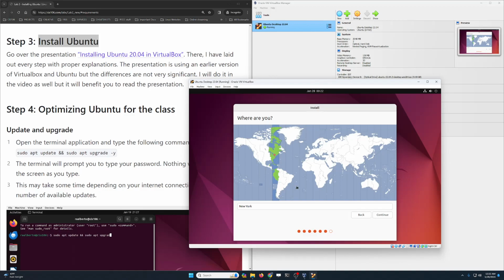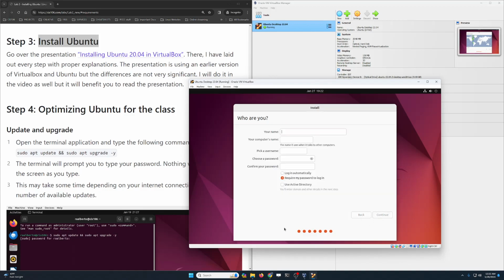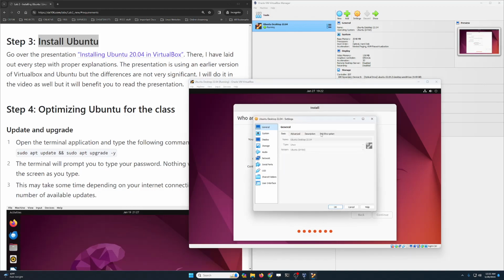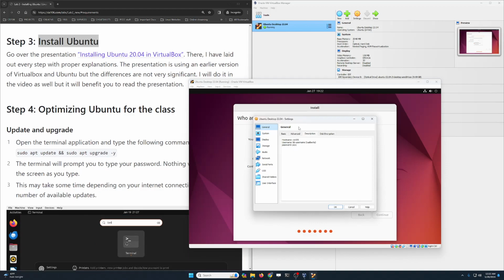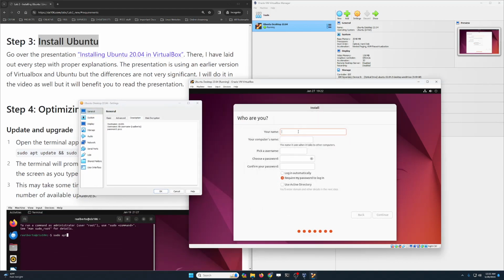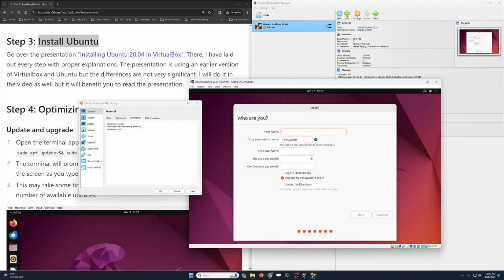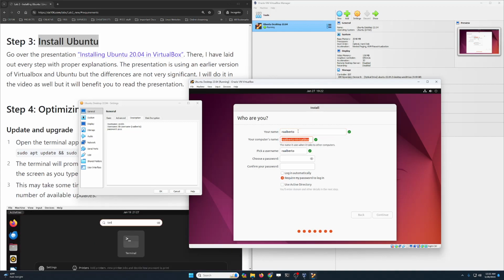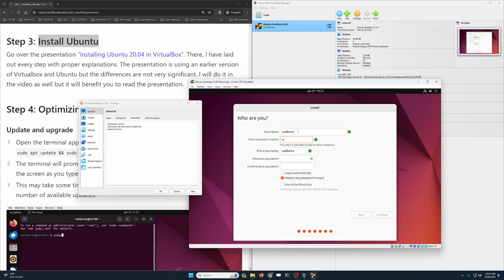Automatically it's going to pick it based on your system clock. And now provide your name. Remember when we did this area over here, this is why we typed this over here, so that we can use it here. So you can just provide your name over here, in my case, Robert. I'd like to provide my username over here because I want to see my username when I'm trying to log in. I don't want to see my name, so I'm just going to do RA Alberto, and then for the computer name or host name, we're going to do CIS 106. For the username, that's fine.